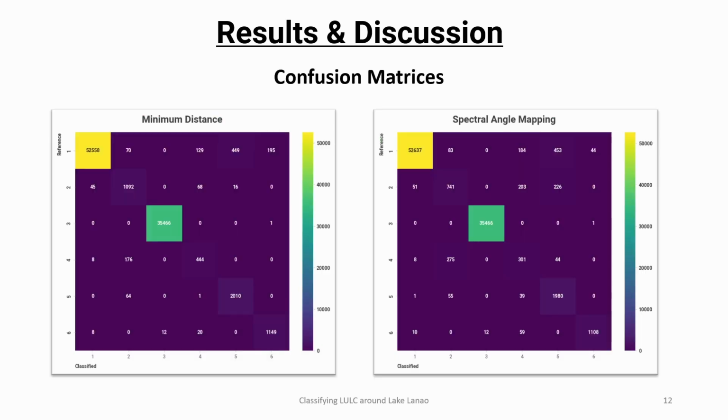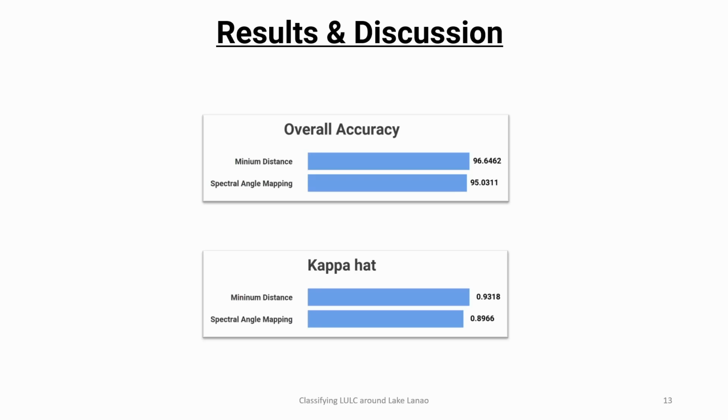We get these two matrices. Class 1 has the highest value since class 1 is vegetation and our area of study has a lot of vegetation. And second would be the land use class. From the observed low number of misclassifications, we can already tell that our models are performing well. So evidently, minimum distance performed better in classifying our data with an overall accuracy of 96.6% and a kappa value of 0.9318.